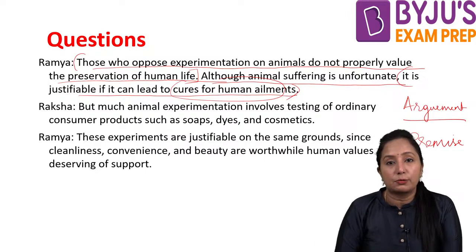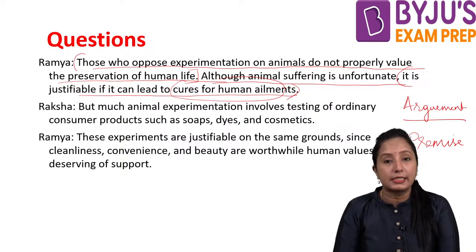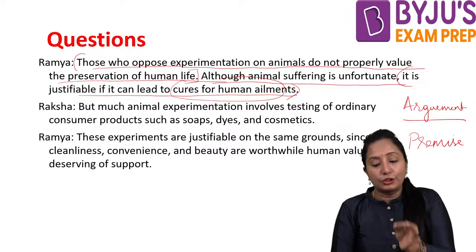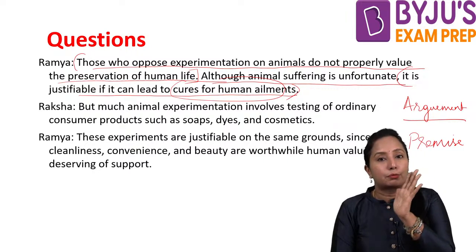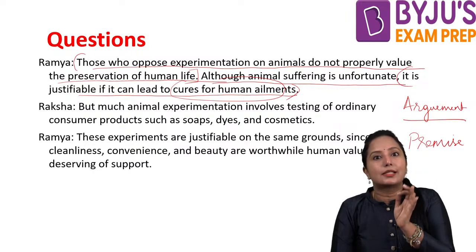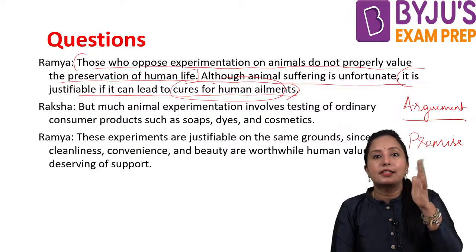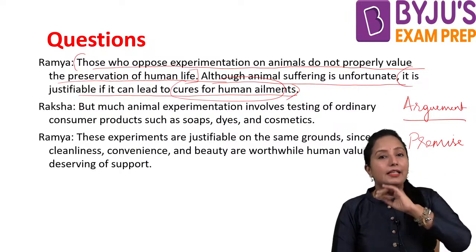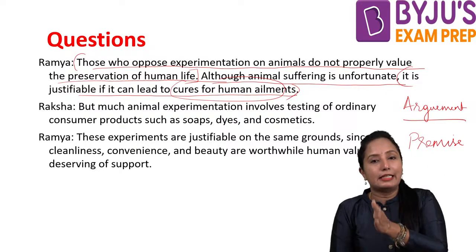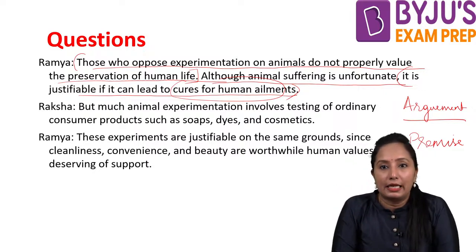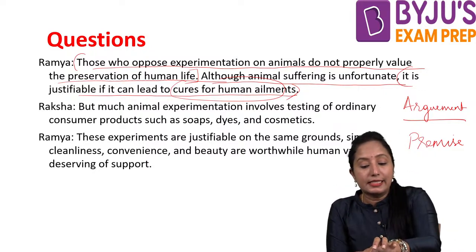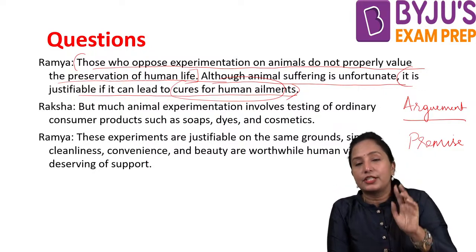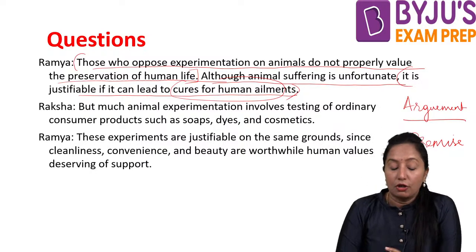That means whatever experimentation we are doing on animals, if it is a solution for human problems, ailments, or disease, then it is justifiable. She is just saying that it is justifiable if we get a solution for human ailments. Okay, so this is the reason she is thinking, and she is giving us this decision.